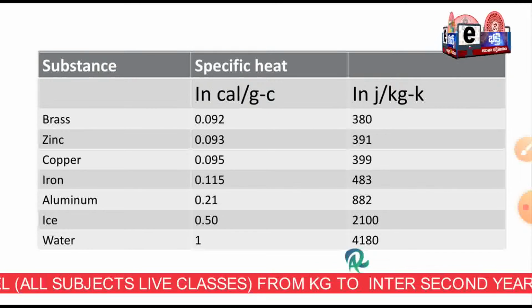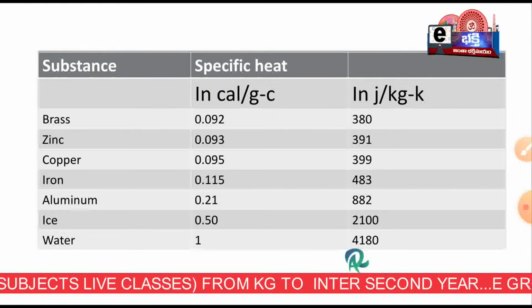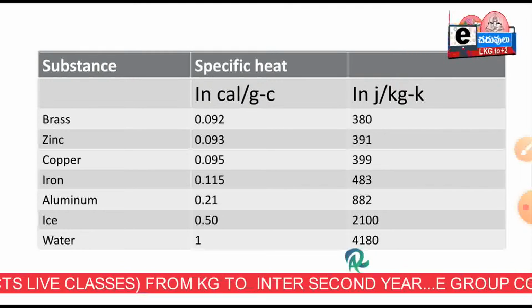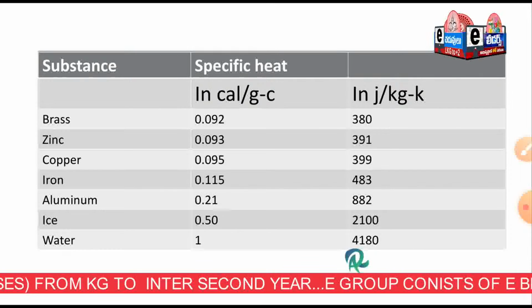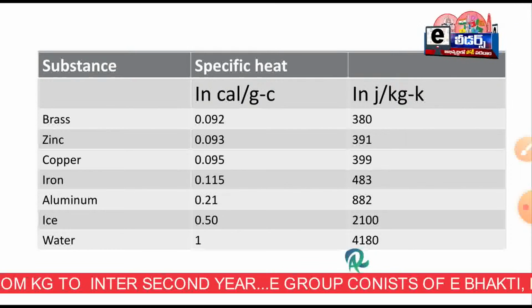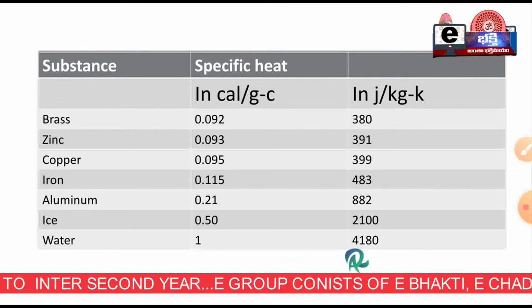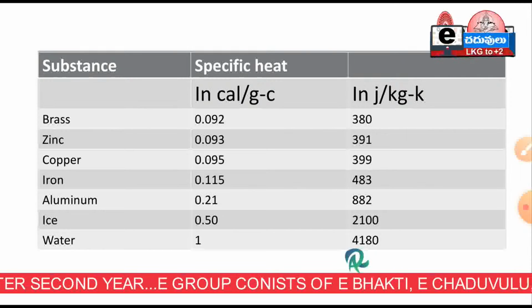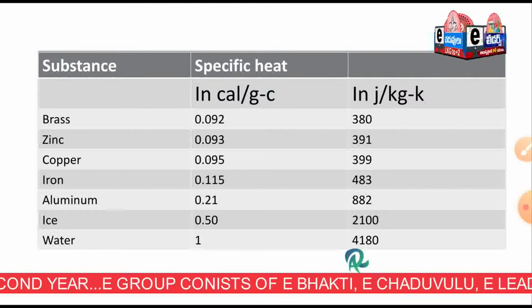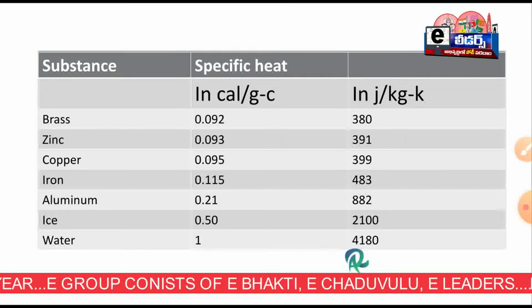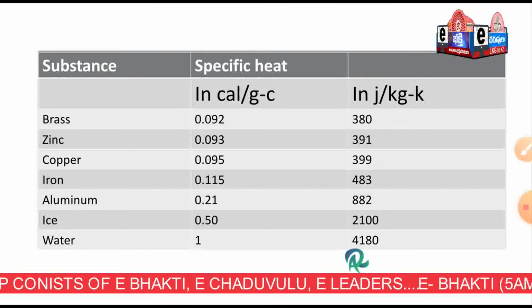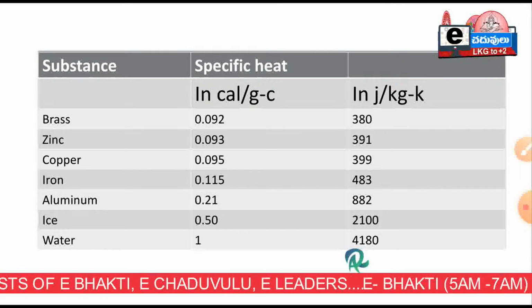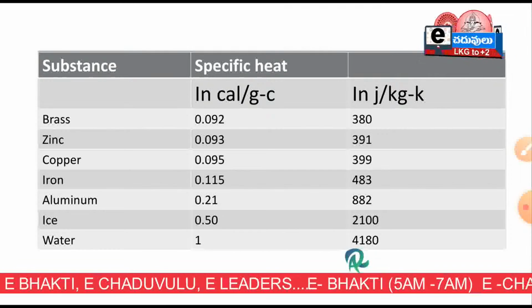We discussed this in the last video. By giving the specific heat values, they will ask in which substance the temperature rise will be more and in which it will be less. A larger temperature rise means low specific heat, and a smaller temperature rise means high specific heat. Likewise, you have to answer the questions.